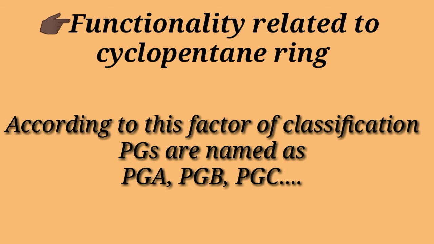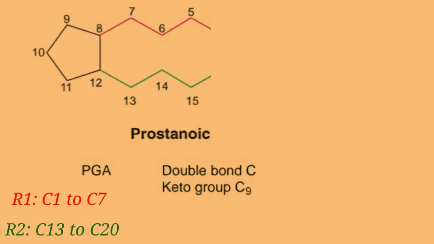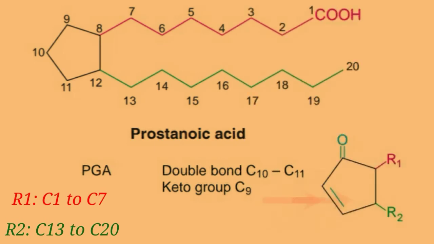So let's see their structures one by one. In the structure of PGA, there's a double bond between C10 and C11 carbon atoms in the cyclopentane ring and a keto group at C9 carbon atom, whereas R1 and R2 represent the side chains in the prostanoic acid, that is R1 is from C1 to C7 carbon atoms and R2 is from C13 to C20 carbon atoms.